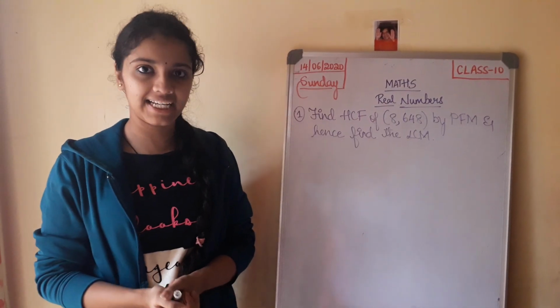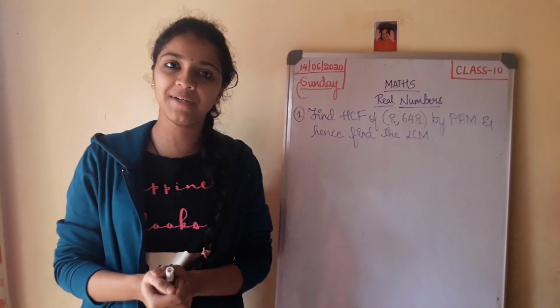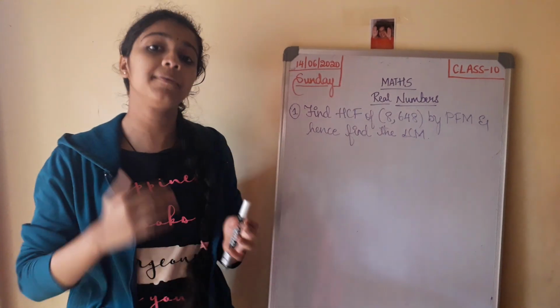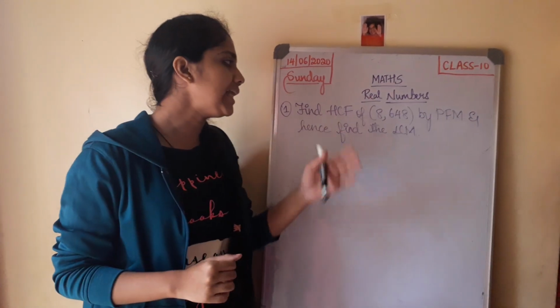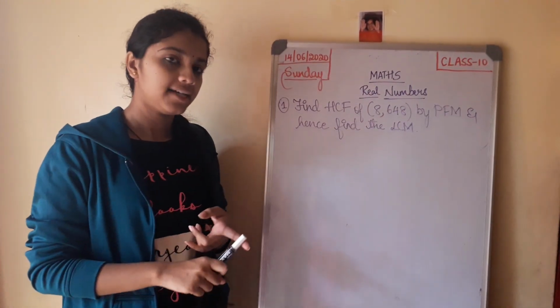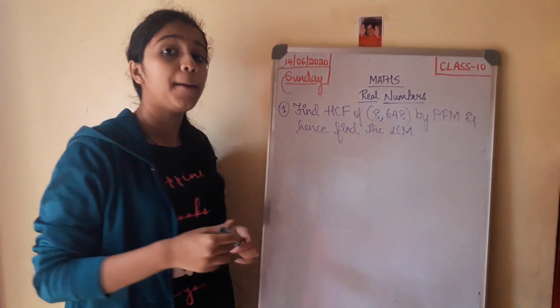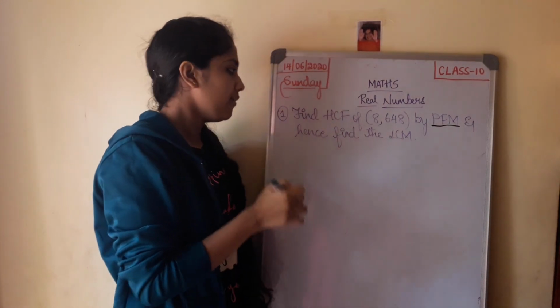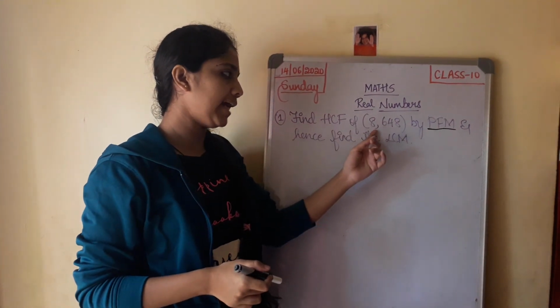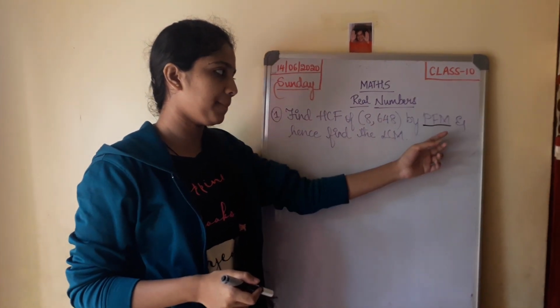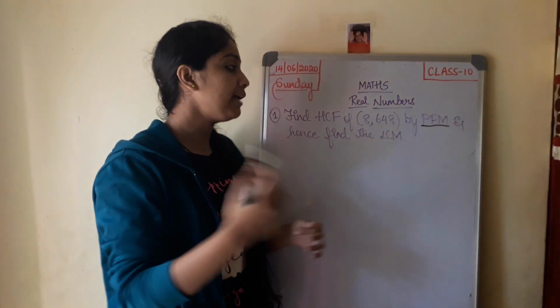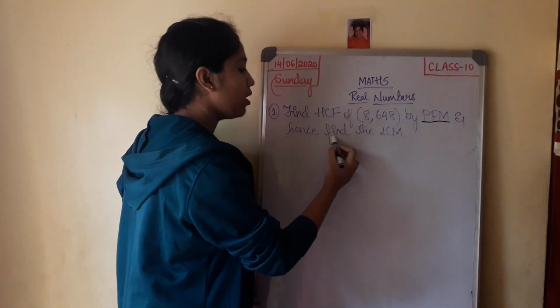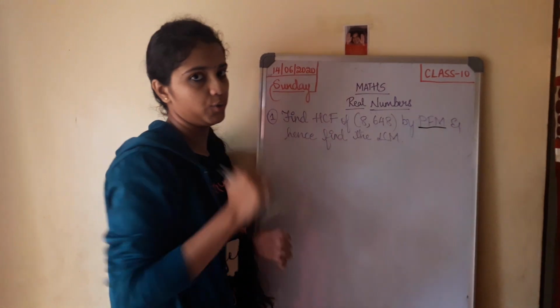Now let us solve one example to understand the relationship between the HCF and LCM in a better way. Find the HCF of 8 and 648 by using the prime factorization method, and further, also find the LCM of the two numbers.